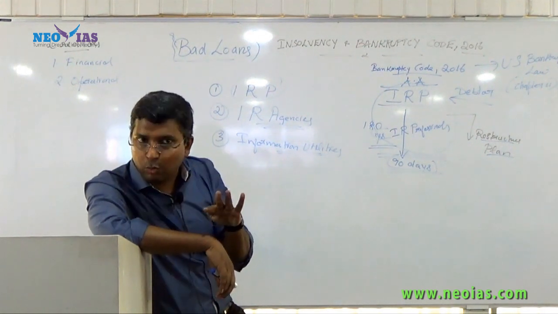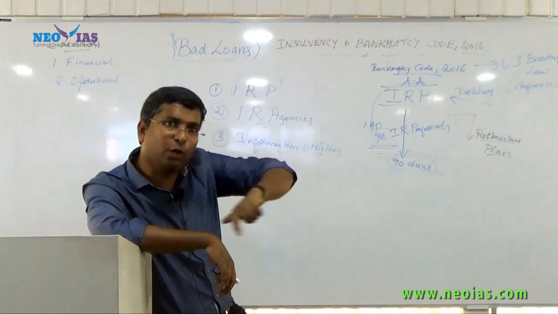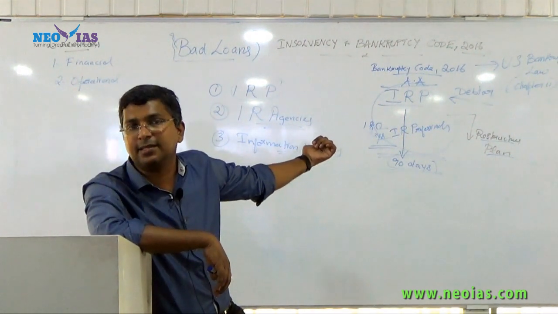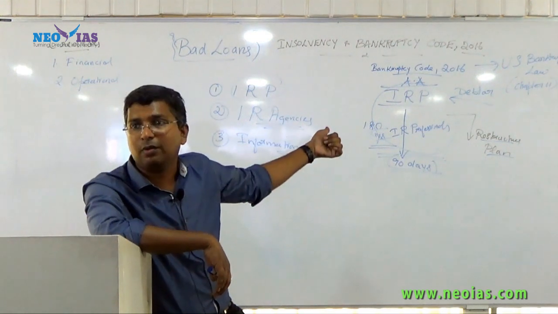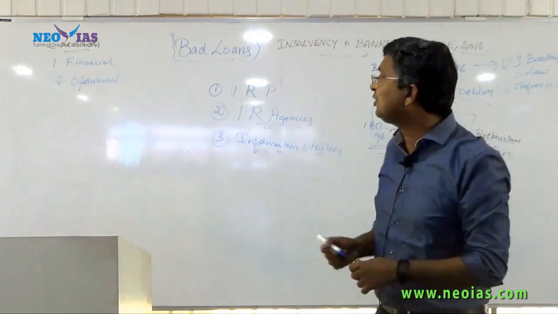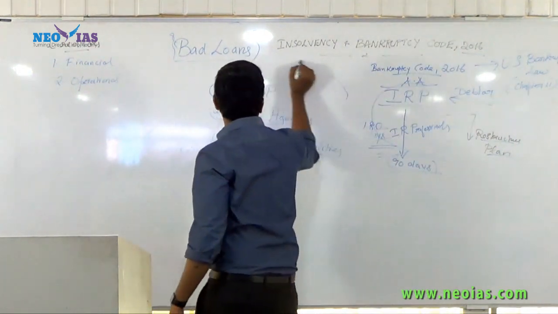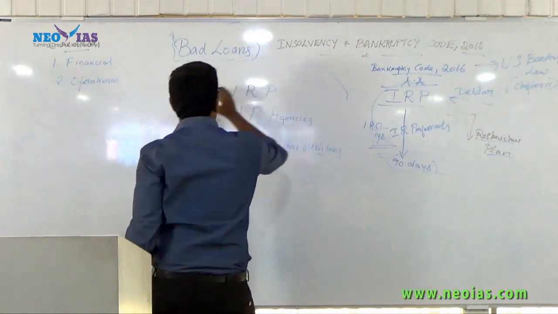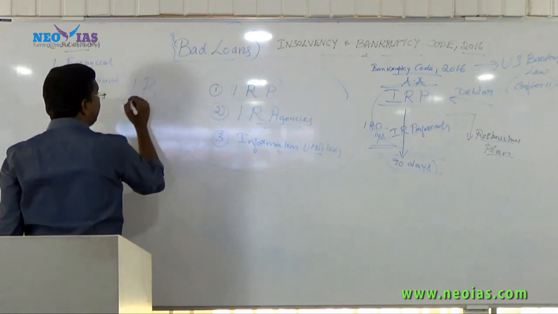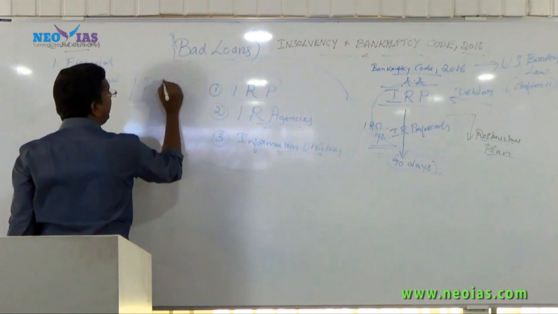Okay. Now, in order to regulate these three bodies and agencies, we have a new regulator, called the Insolvency and Bankruptcy Board of India, IBBI.